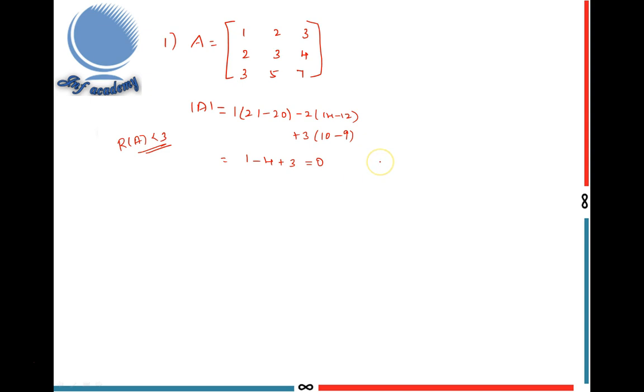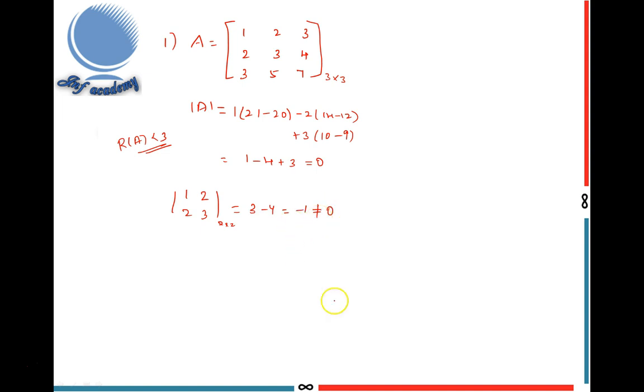So I move on to the next step. The next step is I select a square submatrix of A of order 2, because this matrix is of order 3. So I select one square submatrix of order 2. That is 1, 2, 2, 3. This is the square submatrix of order 2 by 2. I find the determinant of this matrix. I got 3 minus 4 equal to minus 1. This is not equal to 0.